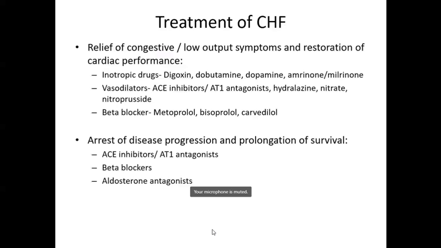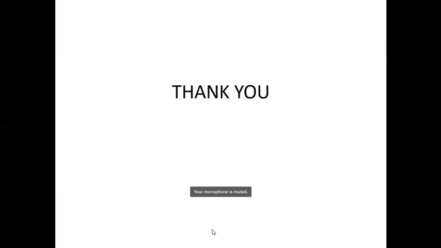So that is all about heart failure. This is what I had to conclude today. Heart failure is an important topic, and you should revise it. Pay attention to digoxin. Digoxin is not used nowadays. Why? Because of its side effects. It has certain very important side effects like visual disturbances, potentially fatal arrhythmias, and it causes bradycardia.